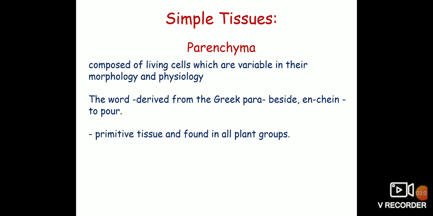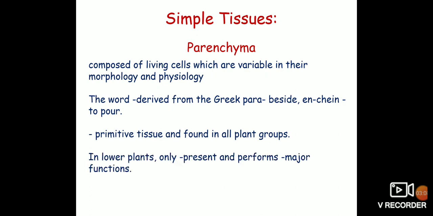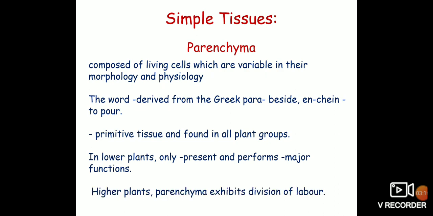Parenchyma is a primitive tissue as it is found in all plant groups, and in lower plants only parenchyma is present, which performs all the major functions, whereas in higher plants the parenchyma exhibits division of labor.